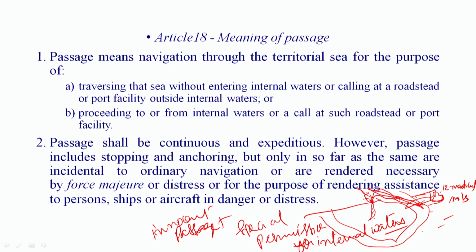Stopping and anchoring are included, but only insofar as they are incidental to ordinary navigation or are rendered necessary by force majeure. Force majeure means under compulsion. Or that kind of halt is granted by the coastal state during normal navigation, or distress, or for the purpose of rendering assistance to persons, ships, or aircraft in danger or distress. So, under these conditions, port facilities can be allowed, and in case it wants a temporary halt or temporary anchoring, these facilities can be provided by the coastal states.